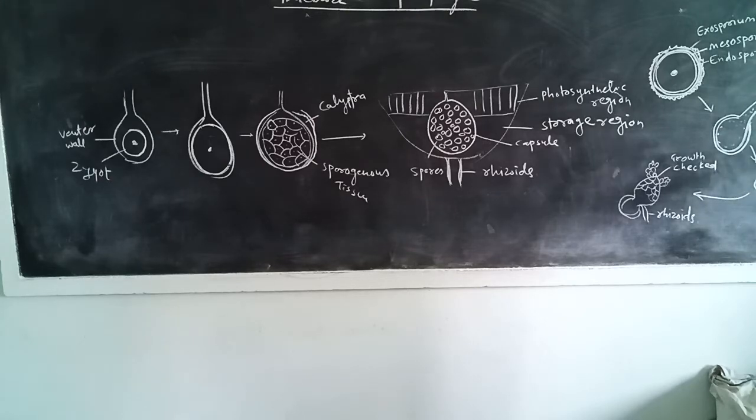After formation of the multicellular structure, growth gets checked at the middle part, and the lateral cells divide and redivide, and they form a new Riccia plant. In this manner, germination of the spore and formation of the gametophyte again takes place in Riccia, and from the basal part it gives out the rhizoid.